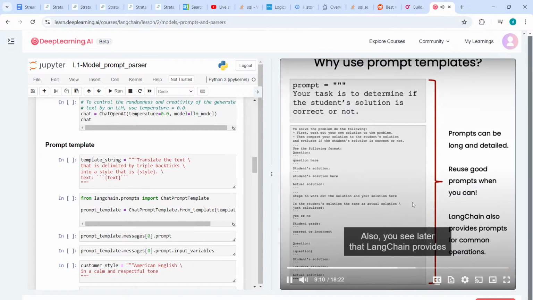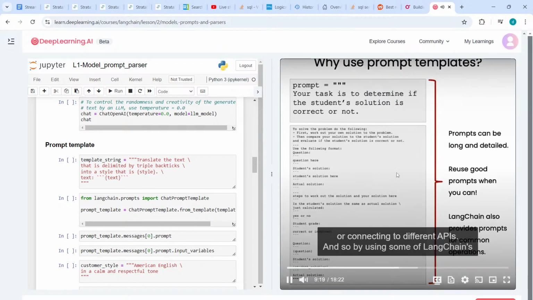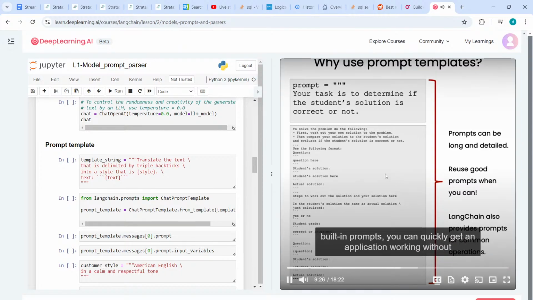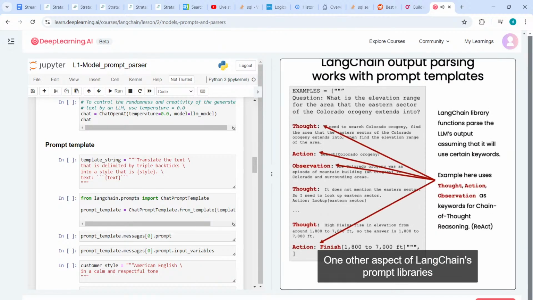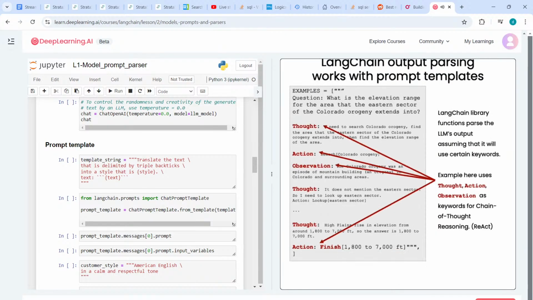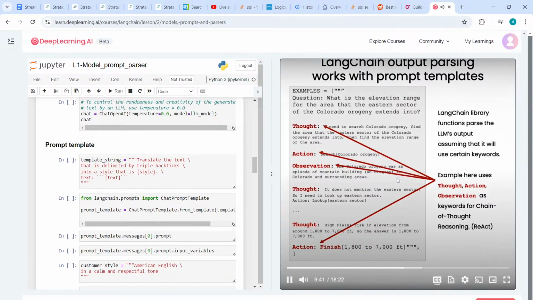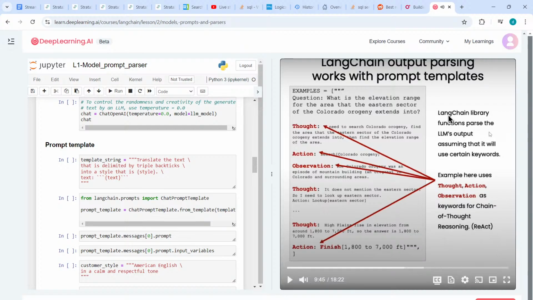Also, you'll see later that Langchain provides prompts for some common operations, such as summarization or question answering or connecting to SQL databases or connecting to different APIs. And so by using some of Langchain's built-in prompts, you can quickly get an application working without needing to engineer your own prompts. One other aspect of Langchain's prompt libraries is that it also supports output parsing, which we'll get to in a minute.